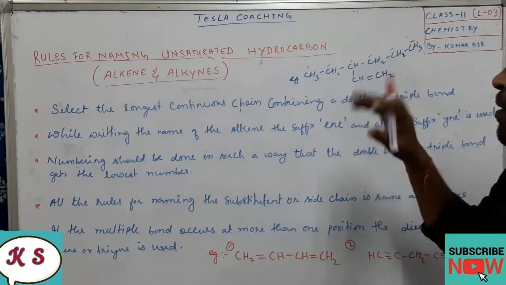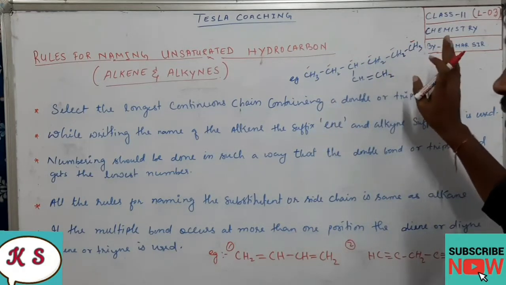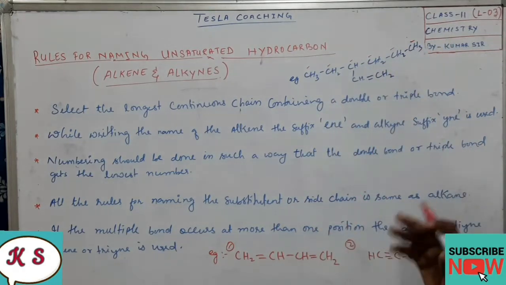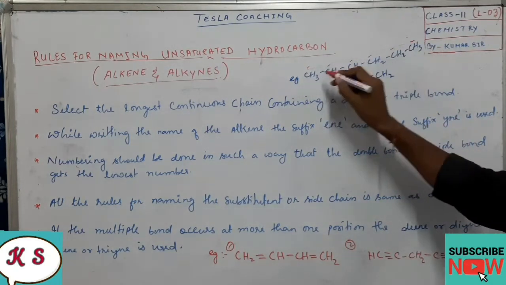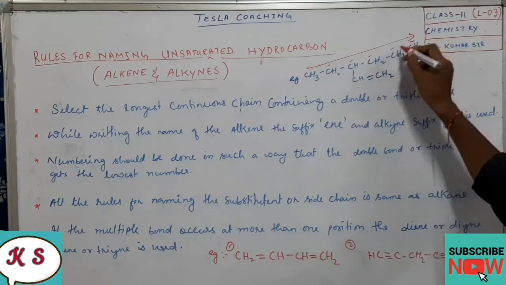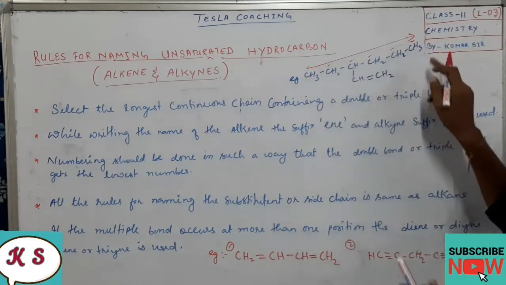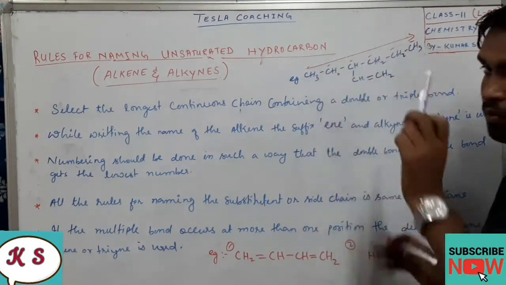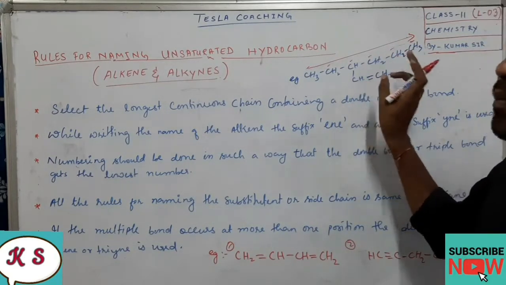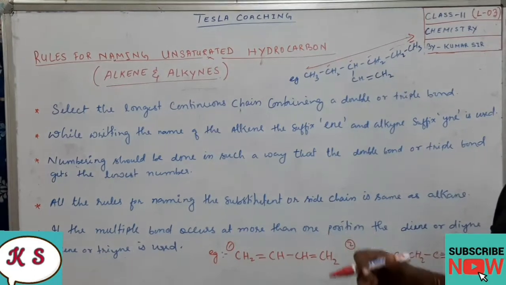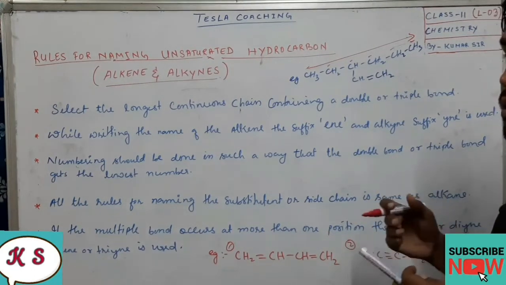So that means according to the previous rule, it should be the longest parent chain. But here, since the double bond is not there, if we are coming in this direction, dear student, listen properly. If we are coming in these directions, this contains the maximum number of carbon, no doubt, but it does not include the double bond in the main chain. So this is not okay.